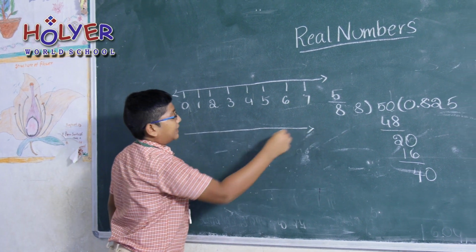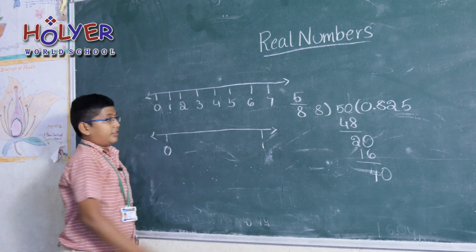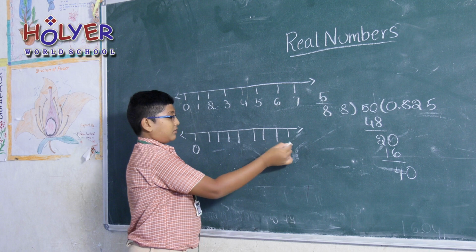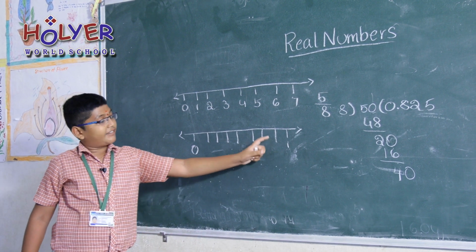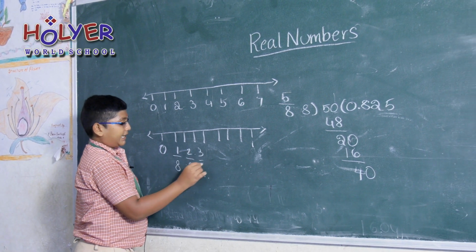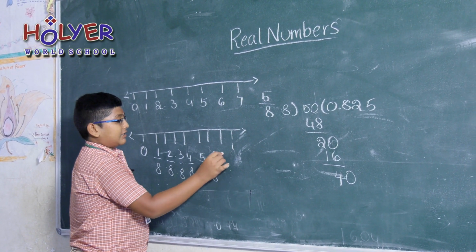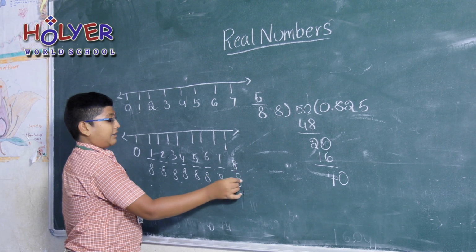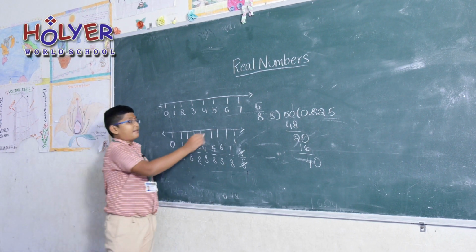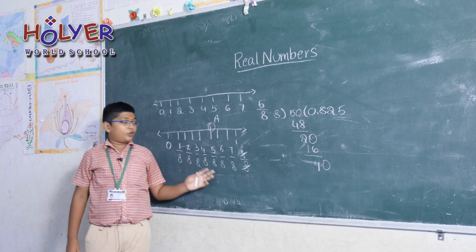If we zoom into this number line, in between 0 and 1, make it 8 parts: 1, 2, 3, 4, 5, 6, 7, 8 parts. Make it 1 by 8, 2 by 8, 3 by 8, 4 by 8, 5 by 8, 6 by 8, 7 by 8, and 8 by 8, which is actually 1. Here we have to find 5 by 8. Let us make a point A, and the point A denotes 5 by 8.